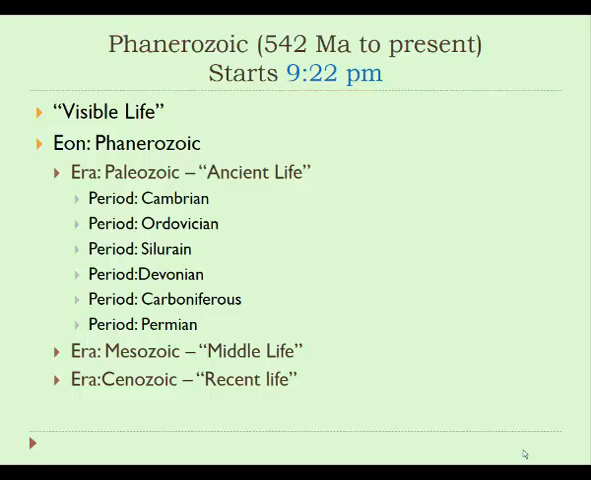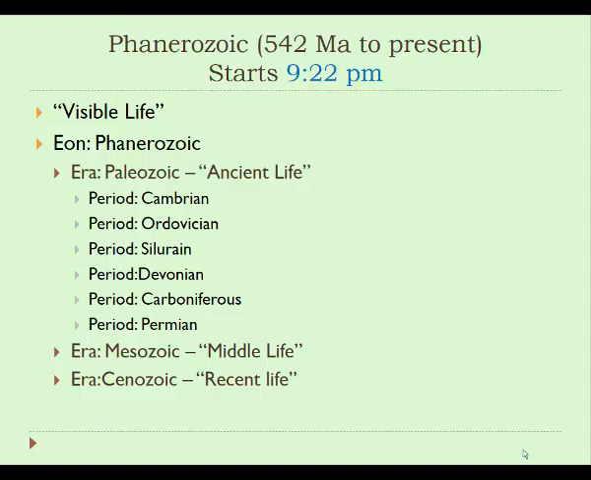Okay, so today we're going to pick up with the Phanerozoic Eon. Hopefully you will remember that we have different names for the different periods of time in geologic history, and the periods of time are kind of nested. Eons are big, long periods of time, which can be broken up into eras. Eras can be broken up into periods, and periods can be broken up into epochs.